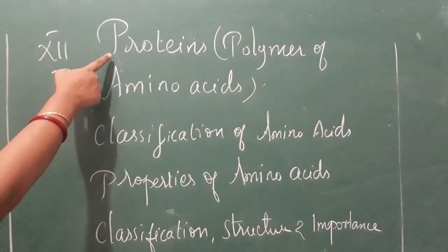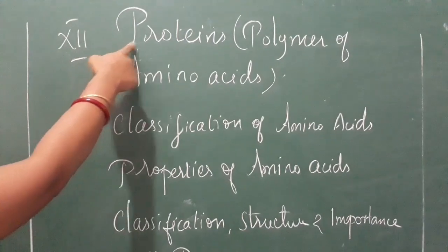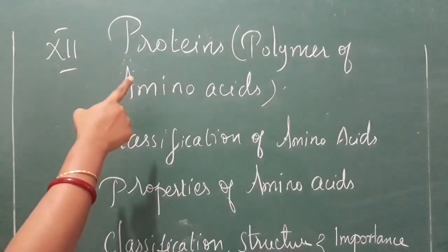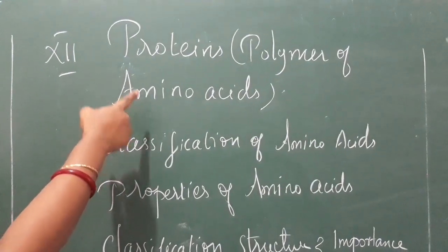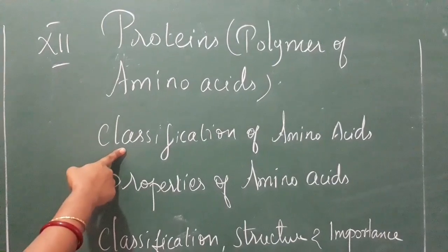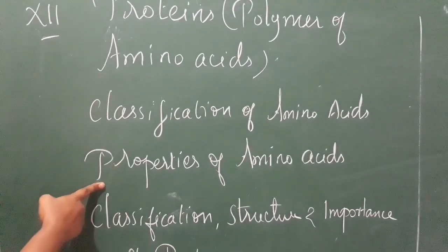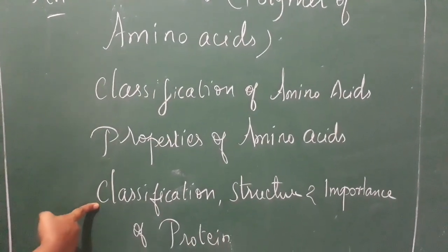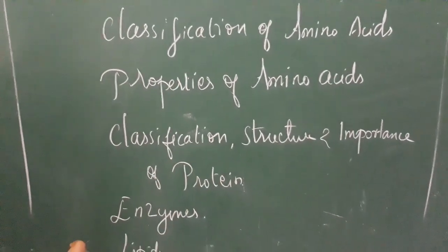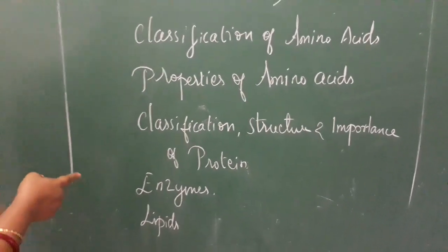We are going to see the proteins. What are proteins? It is a polymer of amino acids. Carbohydrates are polymers of glucose, but protein is the polymer of amino acids. The next topics are the classification of amino acids, properties of amino acids, and the classification, structure and importance of proteins, enzymes and lipids. These are the topics we cover in this video.